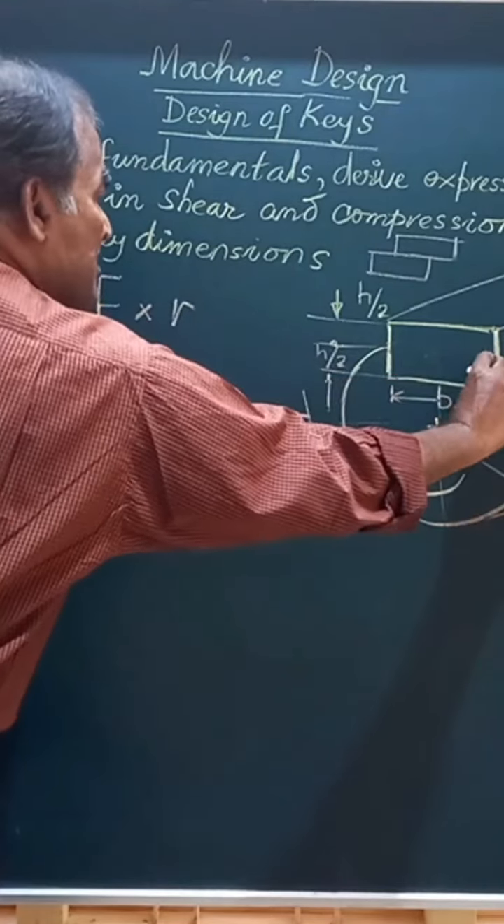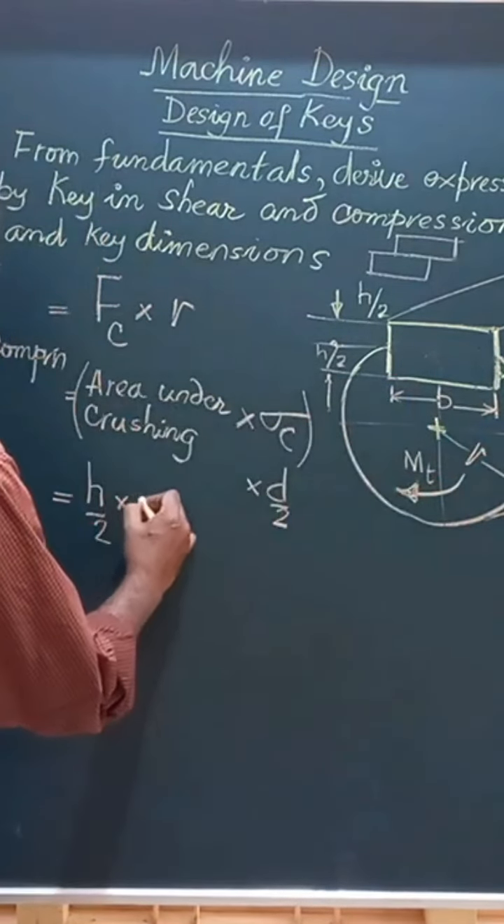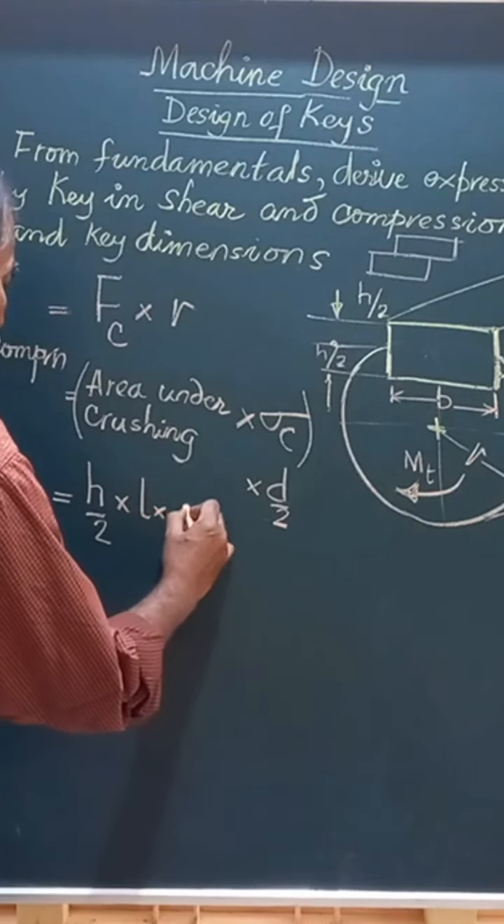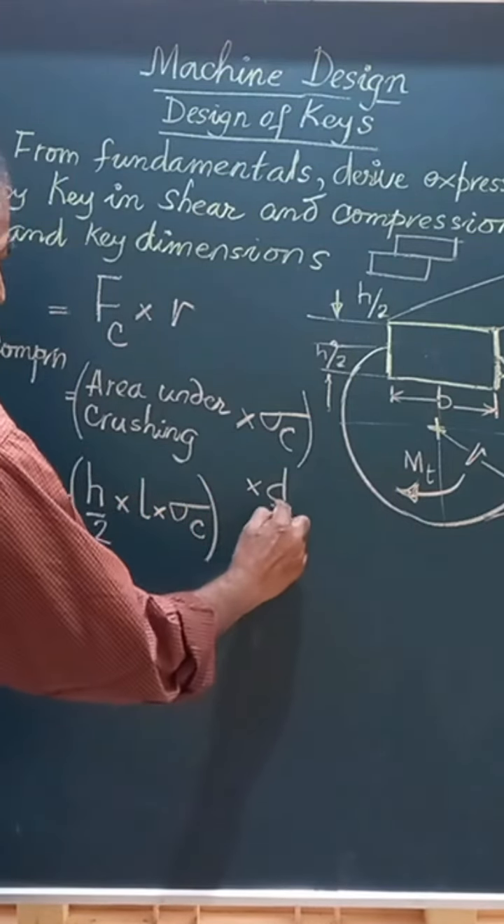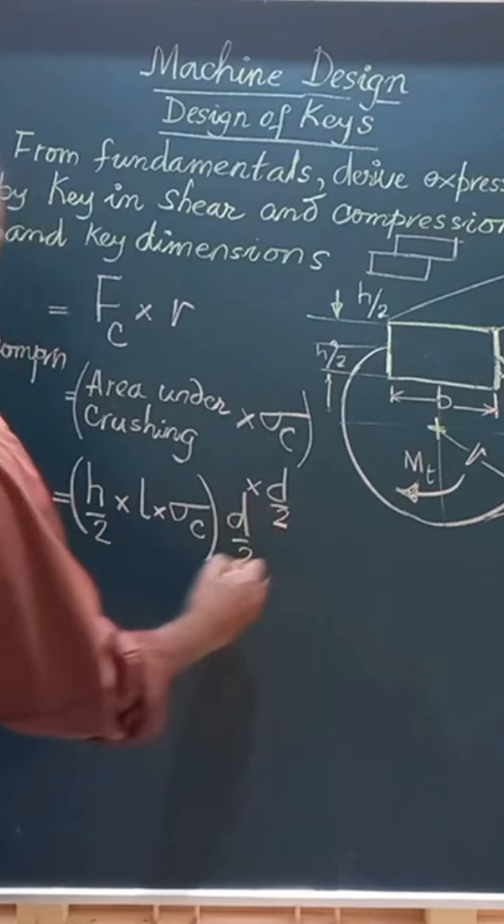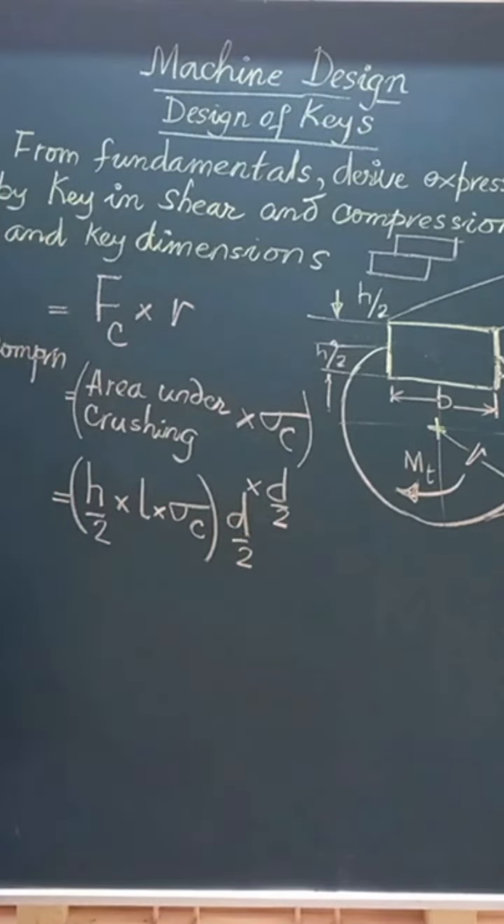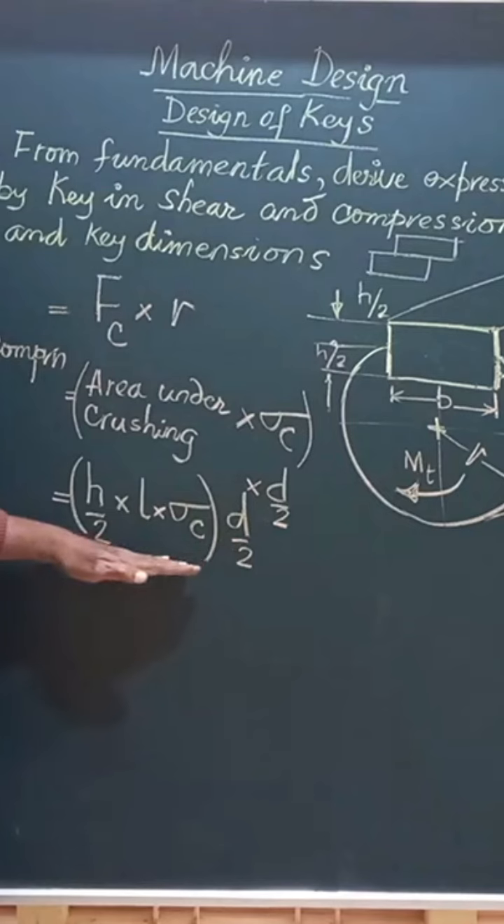the shaft, that is h by 2 multiplied by L, the length of the key, multiplied by sigma c, the crushing stress. This is the load multiplied by d by 2. So friends, you can write down here, the torque will be h by 2 L sigma c into d by 2. So this is the load and this is the radius. So torque will be in terms of Newton mm.